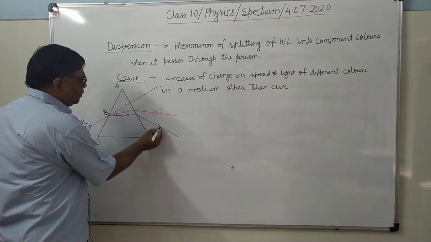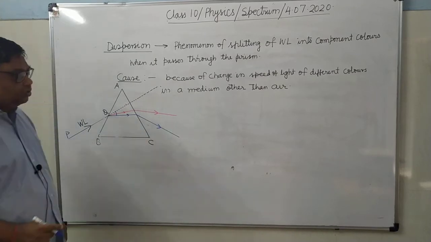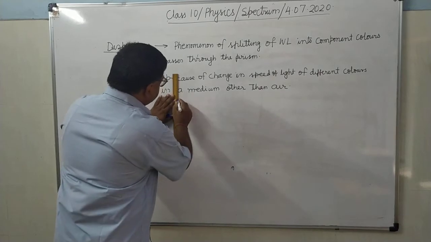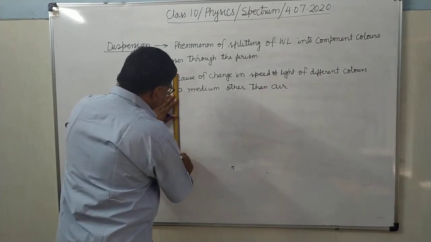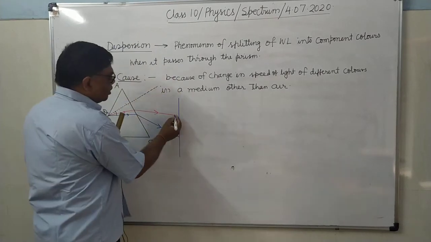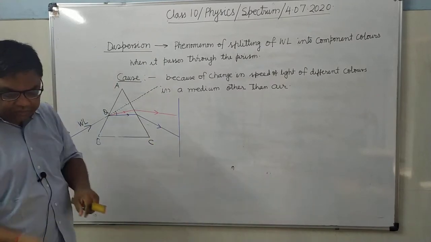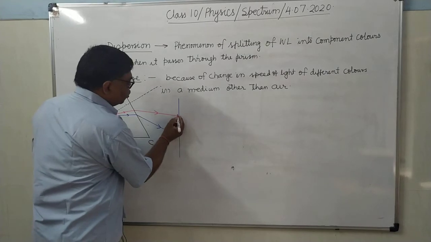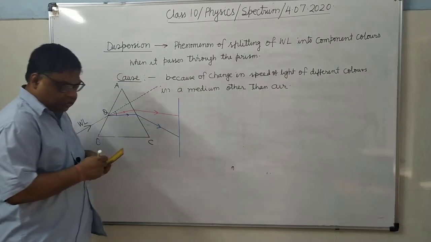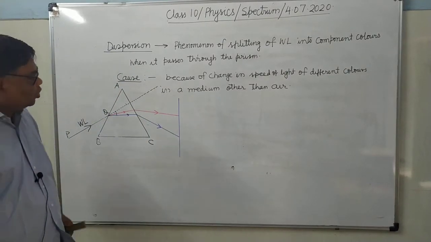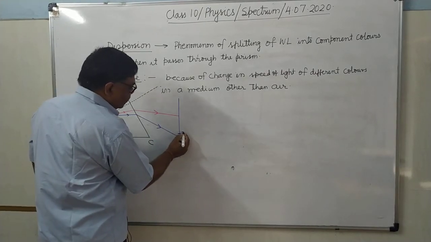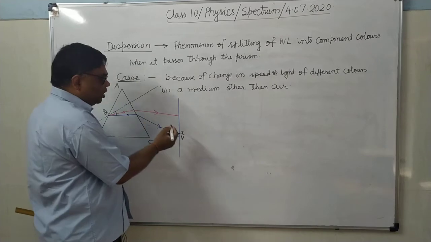Is it clear? If you put a screen here, what will you get? You will get a color band, and that color band is known as spectrum. You can see here violet, then indigo, which I have not shown here.